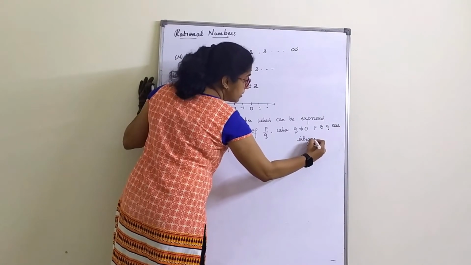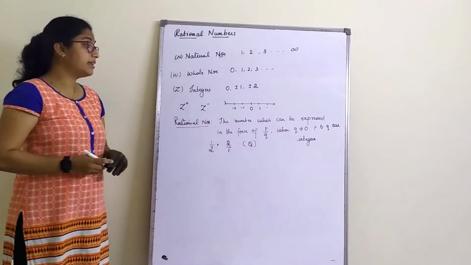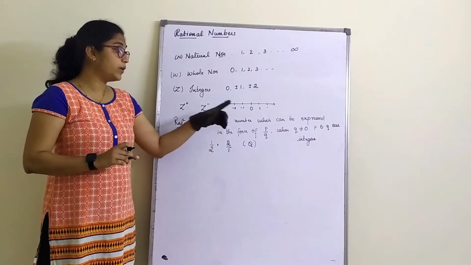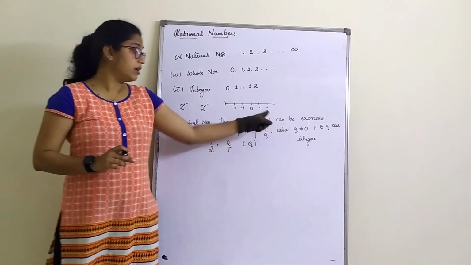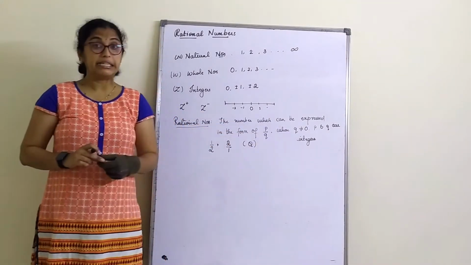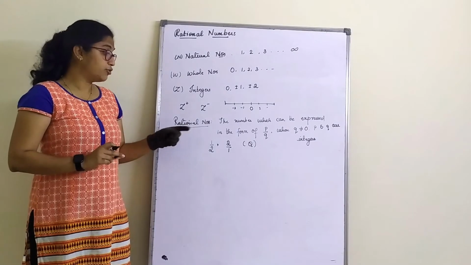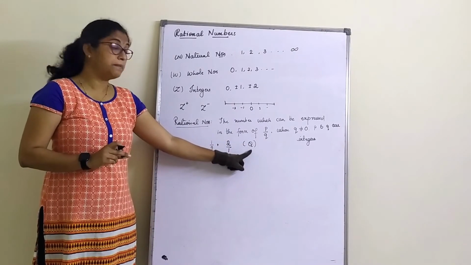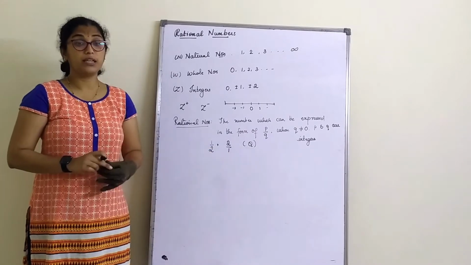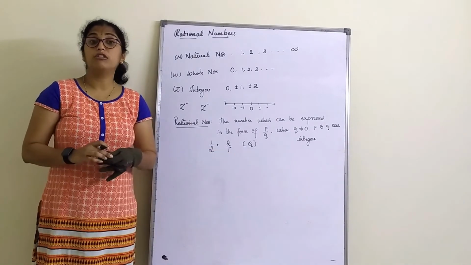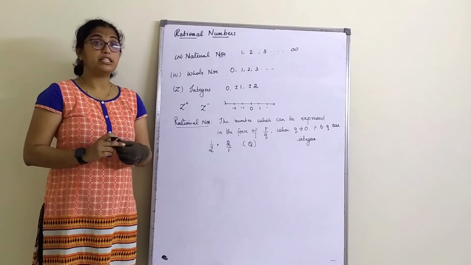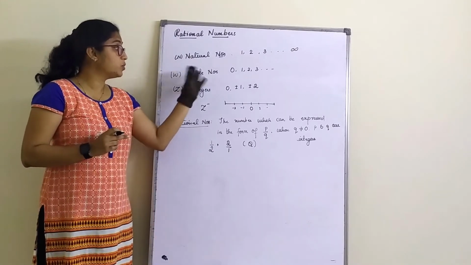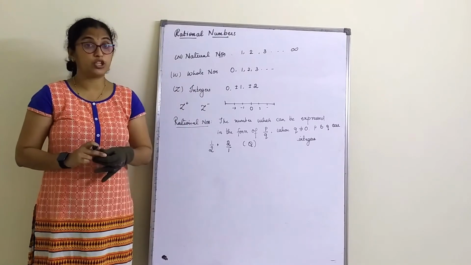I repeat once again, the numbers which can be expressed in the form of P by Q, where Q is not equal to 0 and P and Q are integers, are termed as rational numbers. A rational number is denoted by a capital letter Q. Now, in this chapter, we are also dealing with the properties of the numbers with respect to natural numbers, whole numbers, integers and rational numbers.